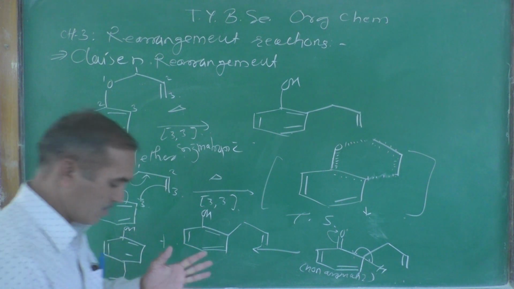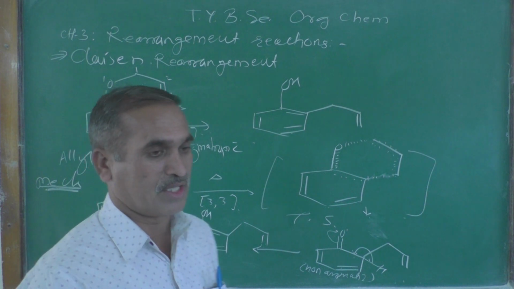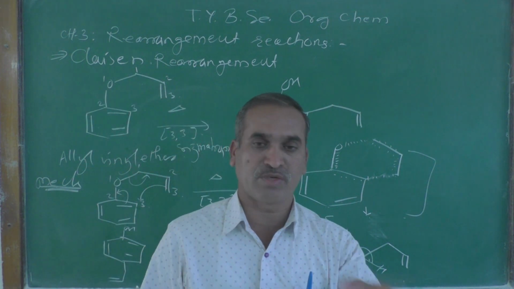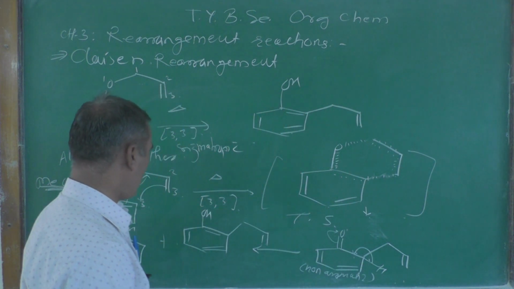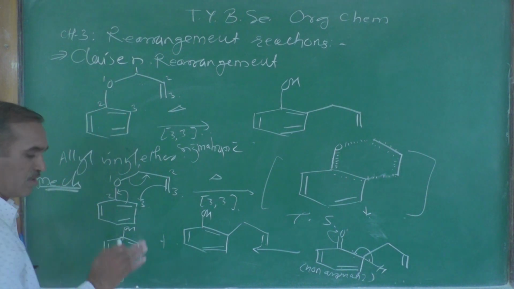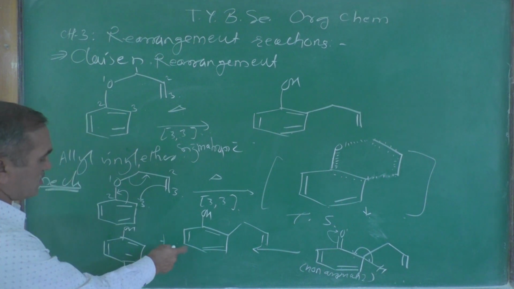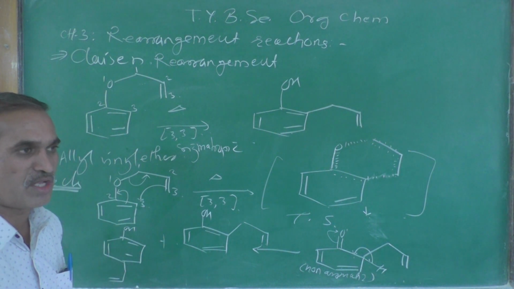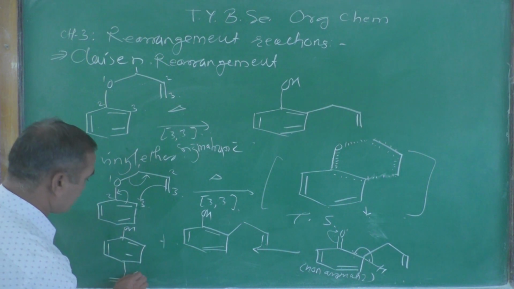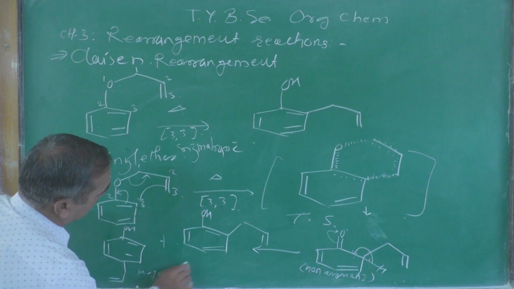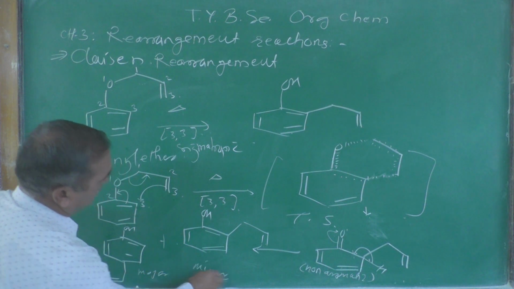Now whenever there are two products, there is always competition over which one is going to be the major one among these two products. What do you think, whether the first product is the major or the second product is the major? Now the second product will be the major and this will be the minor.